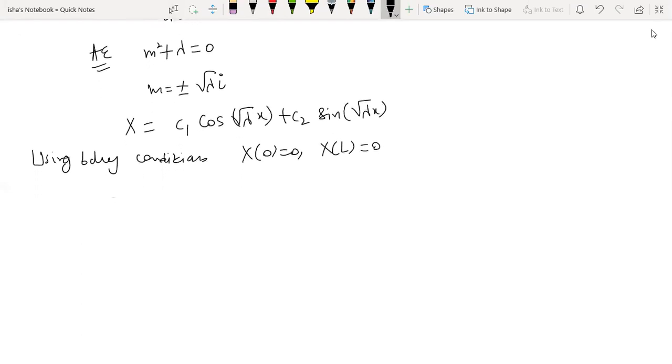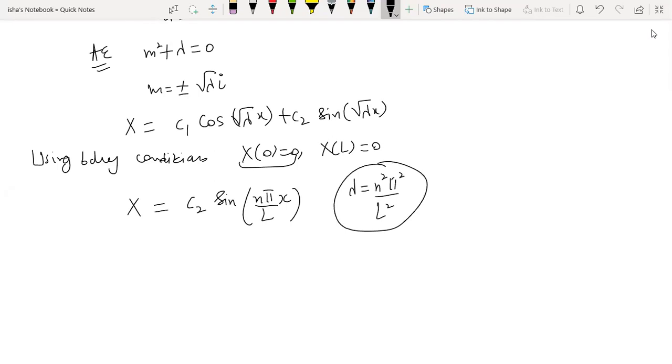So in this case, you will be getting your X equal to C2, because C1 will be 0 when you use this condition. You will get only C2 sine n pi by L x, because you will get the same value of lambda, n square pi square by L square, and square root of lambda is going to be n pi by L. And what is the value of n? n is 1, 2, 3 and so on.